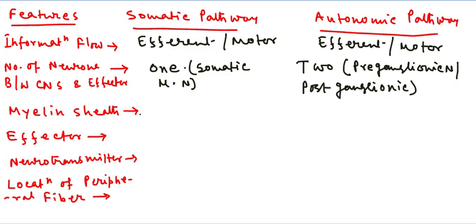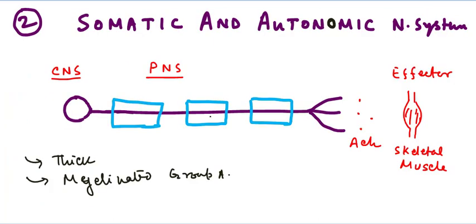Next, the myelin sheath. In the somatic motor pathway, the myelin sheath is present, and I have told you that the somatic motor neuron is heavily myelinated and thick, so it conducts nerve impulses very rapidly.